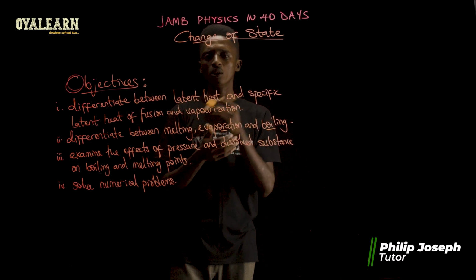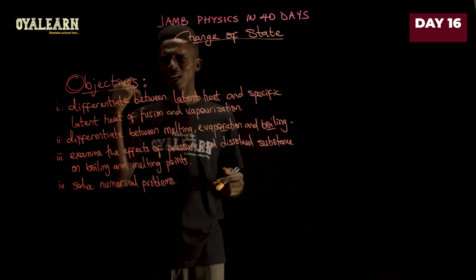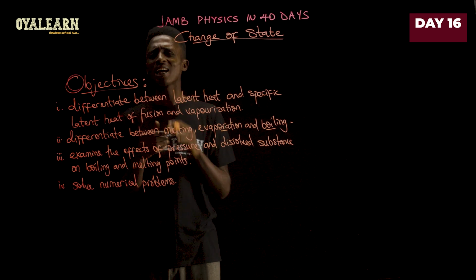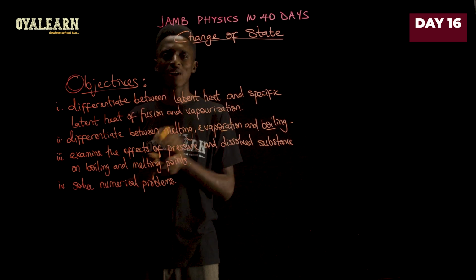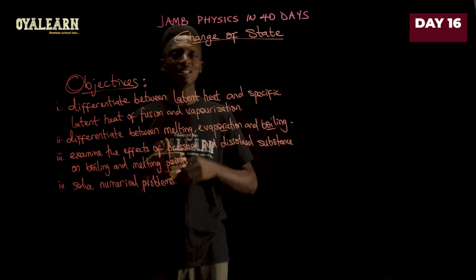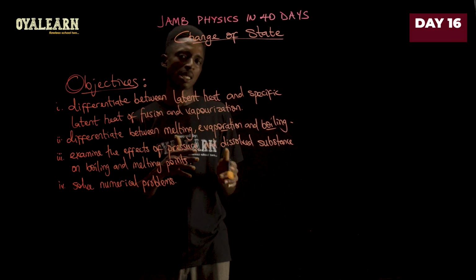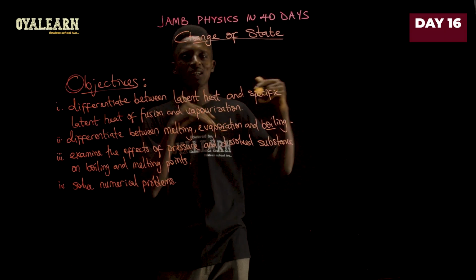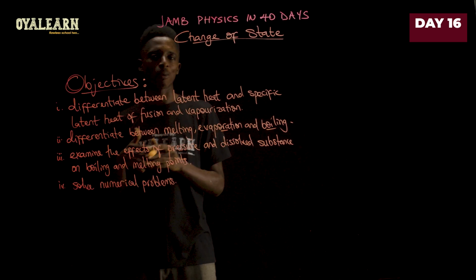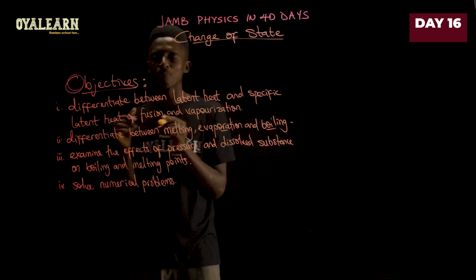Like, for example, when we know water to usually boil at 100 degrees Celsius, at the top of a mountain, say like the top of Kilimanjaro or Mount Everest, water is going to boil a lot faster at a lesser temperature, sometimes as low as 90 degrees, 70 degrees in some cases, depending on the pressure at that point. So you see, the higher the pressure, the higher the boiling point. The lower the pressure, the lower the boiling point. And the same thing also applies to the melting point.